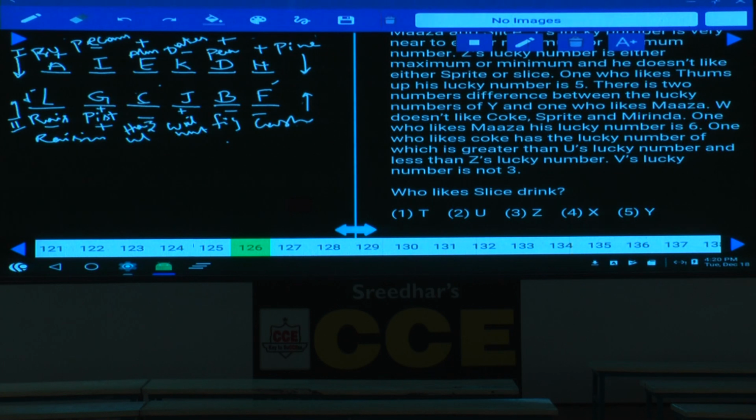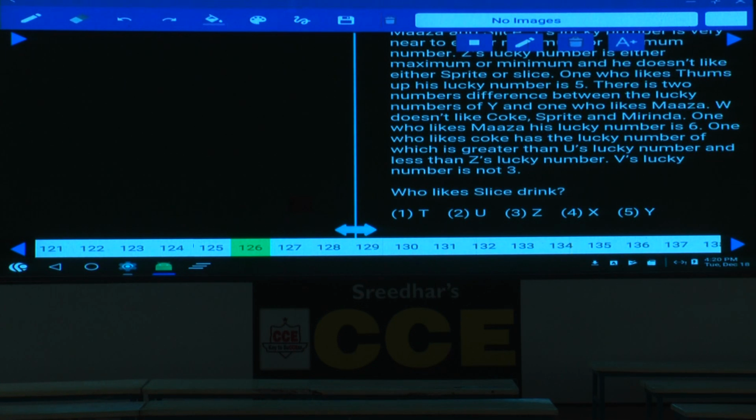Now in this 126 to 129, what is the information here? Now how many persons are there? 7 persons. A group of 7 persons, T, U, V, W, X, Y, and Z. All of them like different drinks: Sprite, Slice, Maaza, Coke, 7-Up, Mirinda, and Thumbs Up. And all of them have lucky numbers 1, 3, 4, 5, 6, 8, and 9, but not necessarily in the same order.